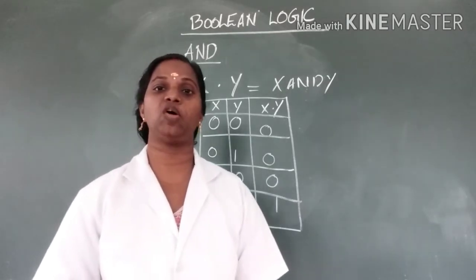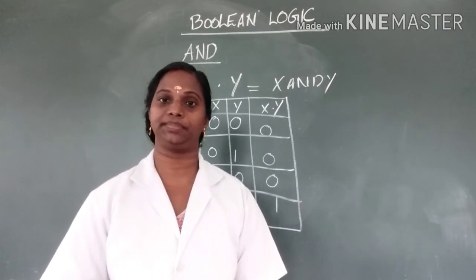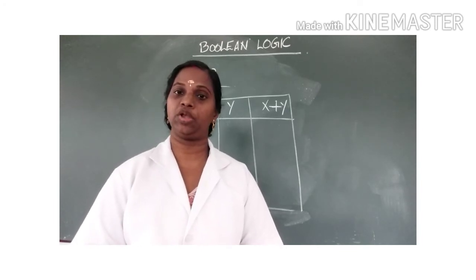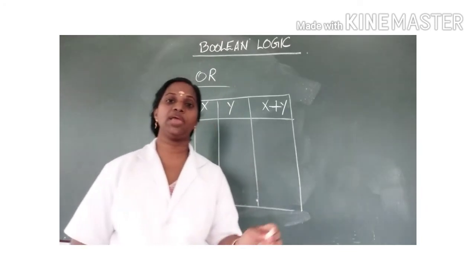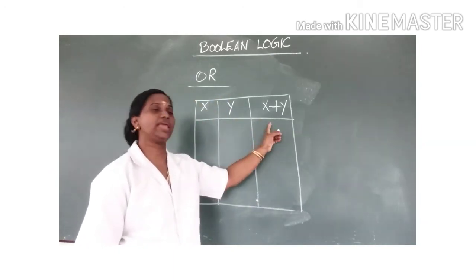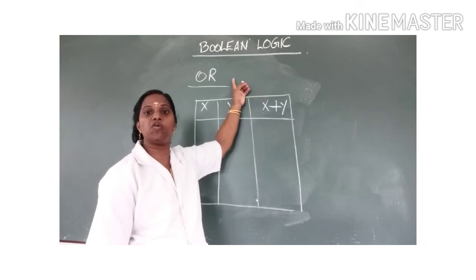Then next one is OR. OR represents logical addition. Here we have two variables x and y, and x plus y is the OR function.